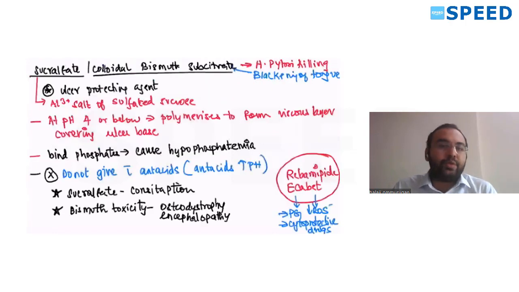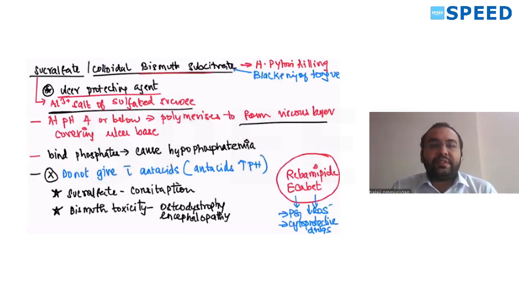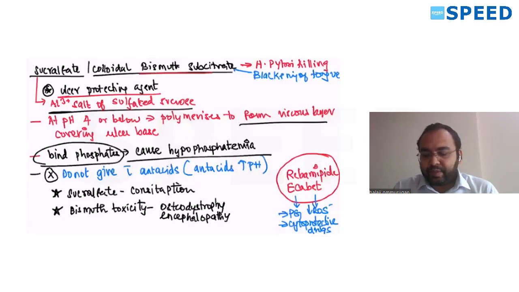So let's see a little bit about sucralfate. Sucralfate and colloidal bismuth subcitrate both are ulcer protecting agents. So what does this do? When there is an ulcer at an acidic pH of 4, the sucralfate polymerizes to form a viscous layer and it covers your ulcer. Over the base of the ulcer, it covers so that substances cannot come and sit on the ulcer. It doesn't get irritated again. It's nothing but aluminum salt of sulfated sucrose. This sucralfate can bind phosphates, so it can cause hypophosphatemia as one of the side effects.